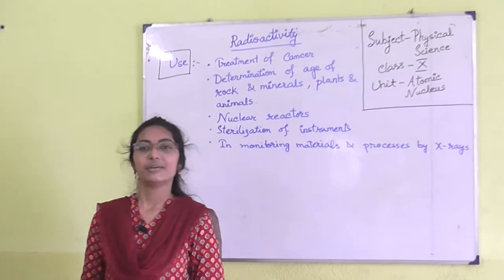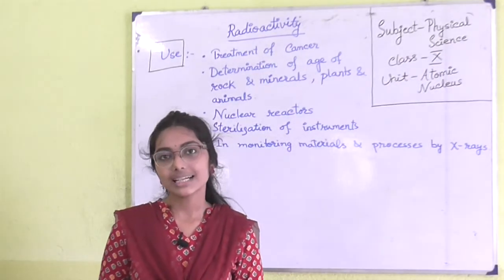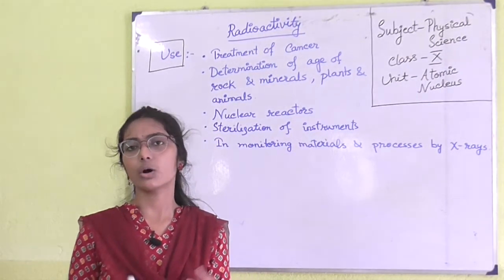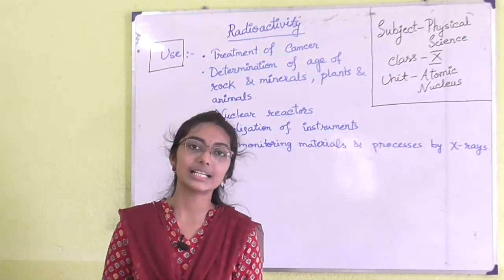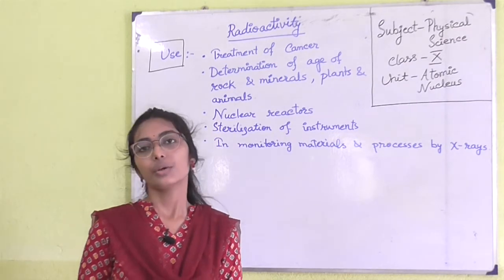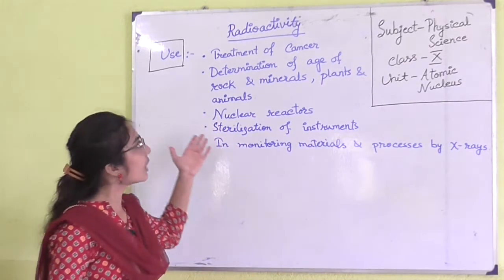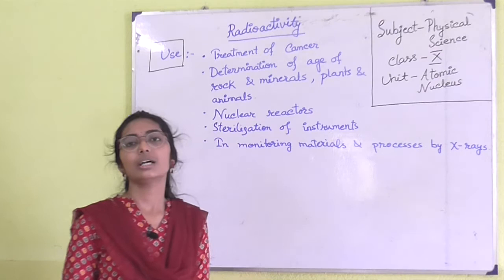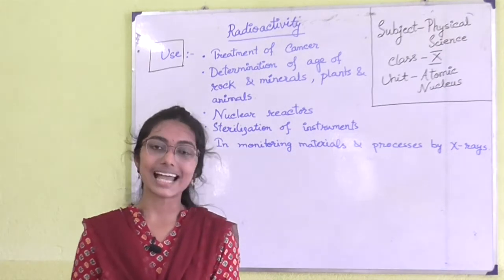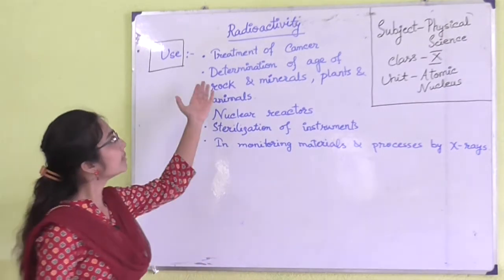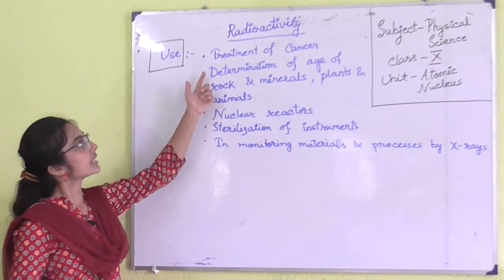Hello everyone. In our last video, we discussed radioactivity, the cause of radioactivity, and the three radioactive rays: alpha rays, beta rays and gamma rays. Now, we are going to discuss the uses of radioactivity. As we know, radioactivity is widely used in the fields of science, medical science and technology. So, in what ways is radioactivity used in medical science?